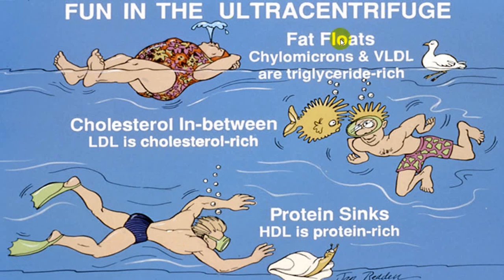Chylomicrons have very low density, so they float on the top, while HDL is a high density lipoprotein which sinks at the bottom. It is rich in protein, this is rich in triglyceride, and these are atherogenic, while LDL will float in between and is more toxic.